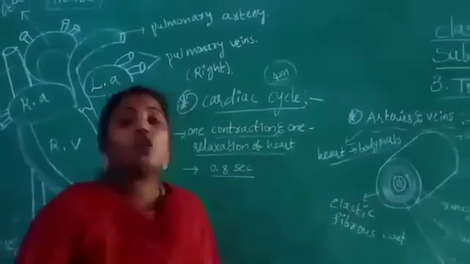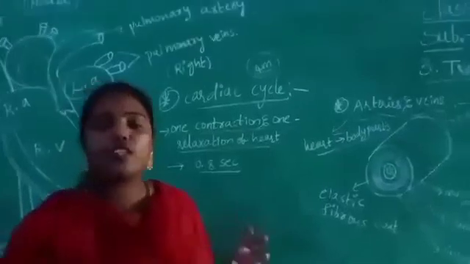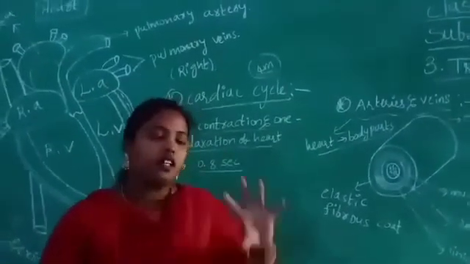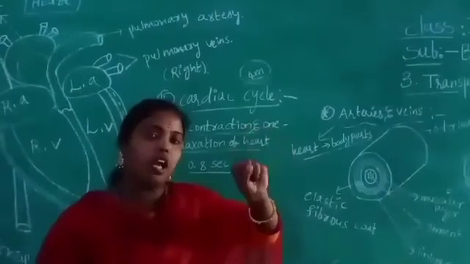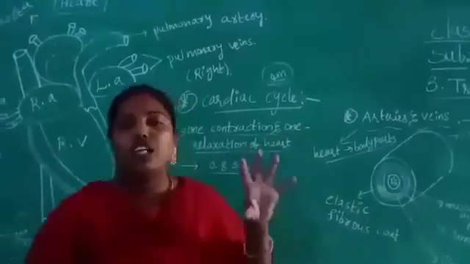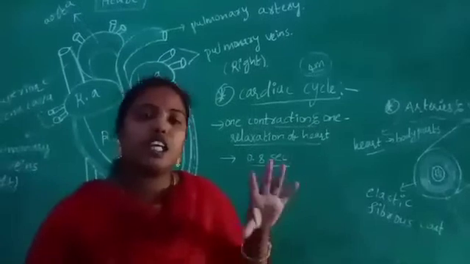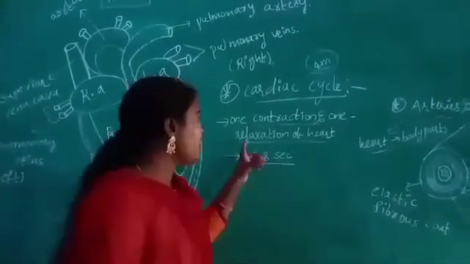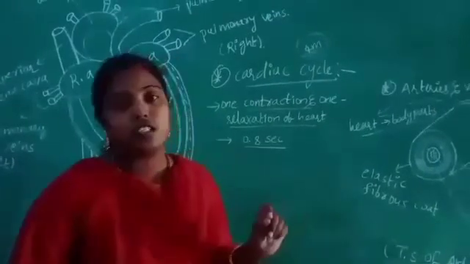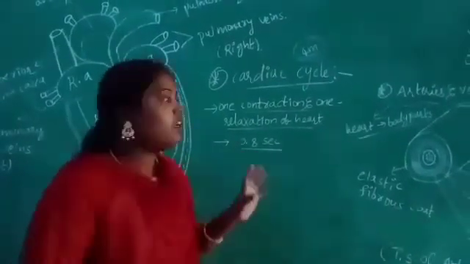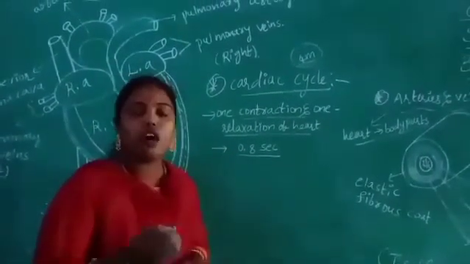So, what is called cardiac cycle? One contraction and relaxation of the heart. Contraction, relaxation, lub, dub, lub, dub. One contraction and one relaxation of the heart is called cardiac cycle, which takes place in 0.8 seconds. So what is the cardiac cycle and how does it take place?